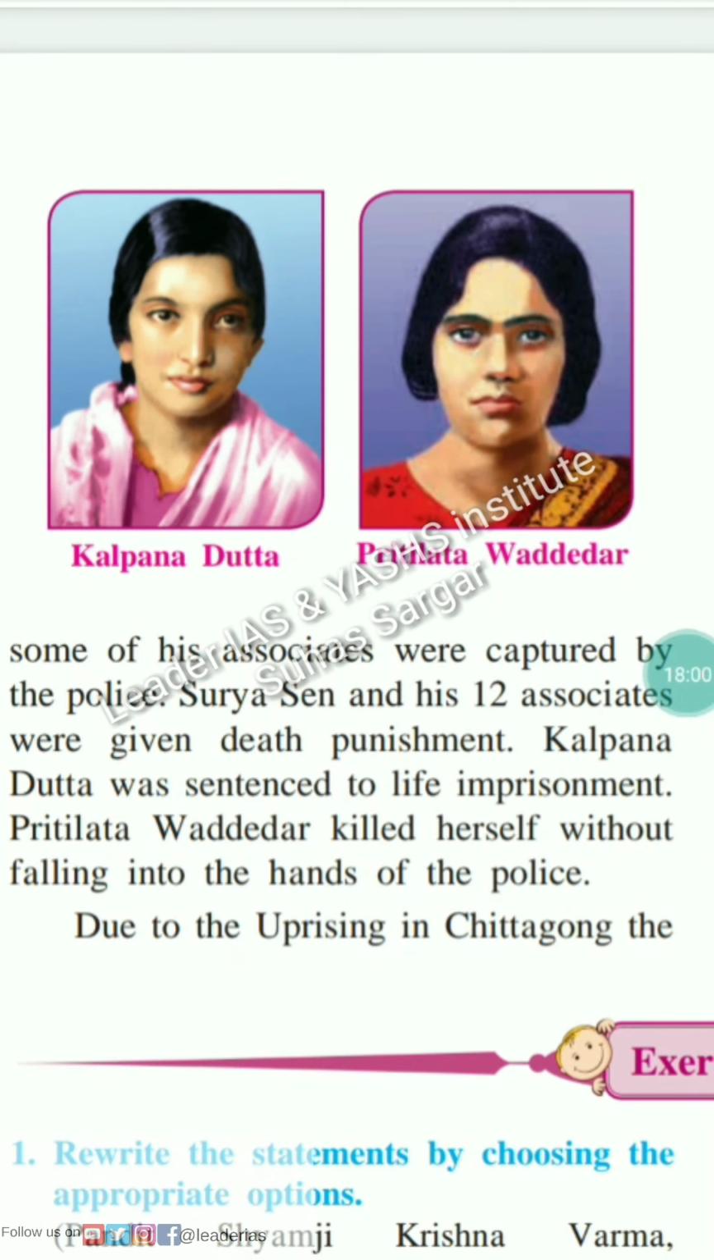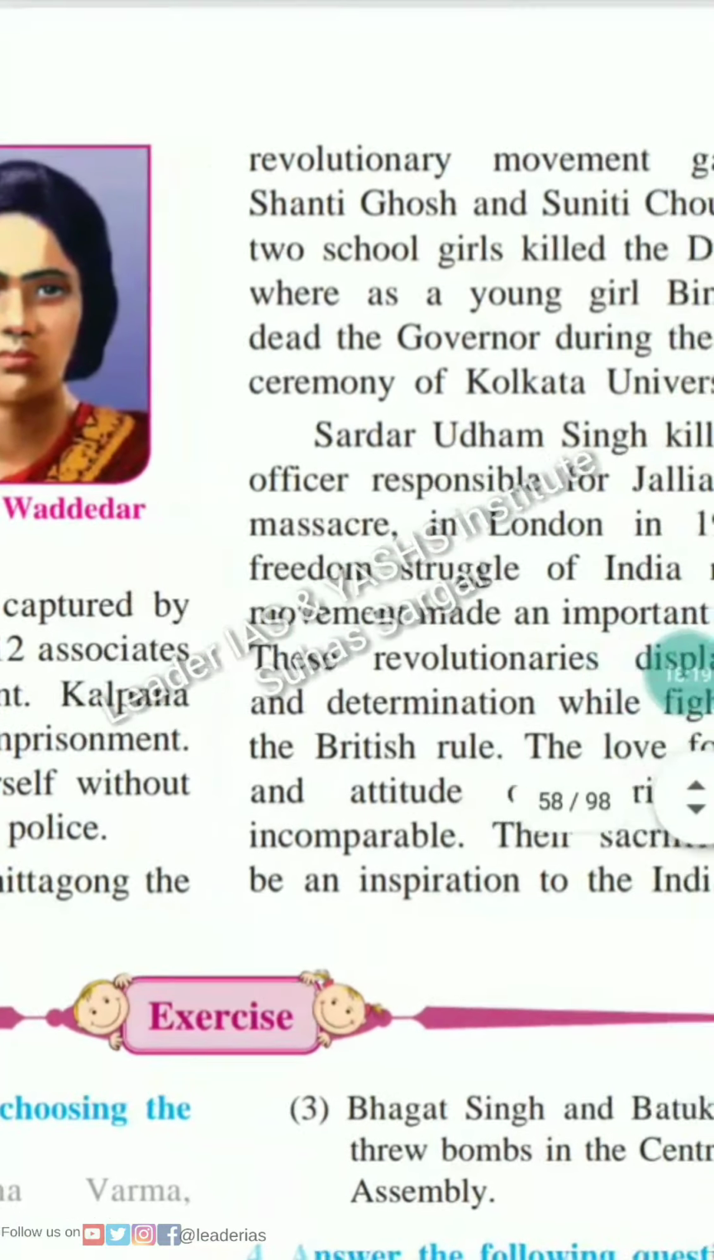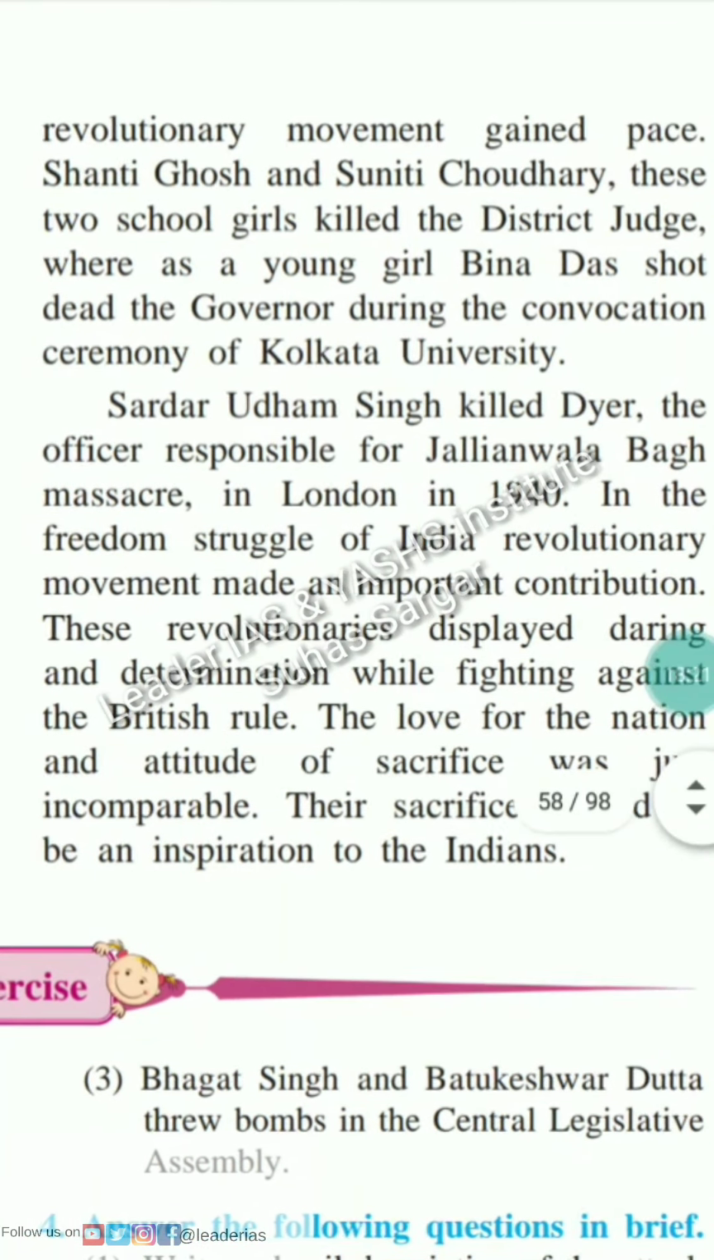Surya Sen and his 12 associates were given the death penalty. Kalpana Datta was sentenced to life imprisonment. Preetilata Waddedar killed herself without falling into the hands of the police. Due to the uprising in Chittagong, the revolutionary movement gained pace.